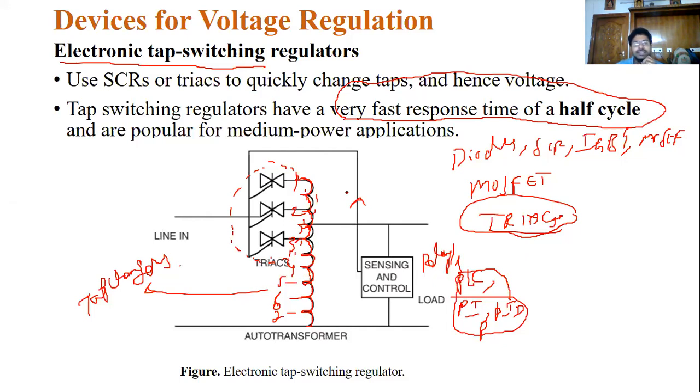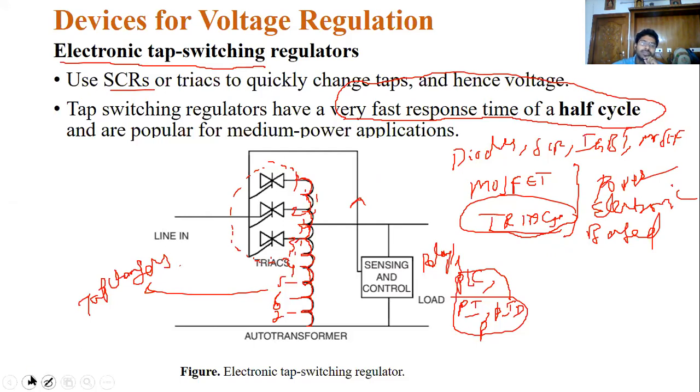So this is power electronic based. This is one of the devices to regulate the voltage levels to a constant.